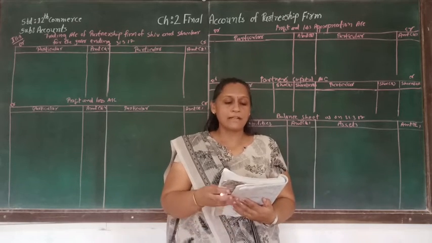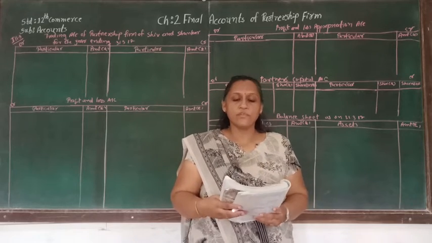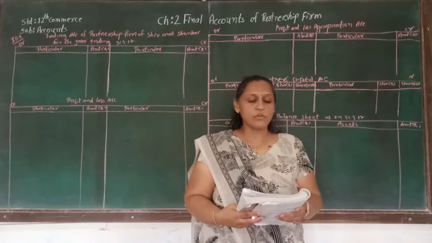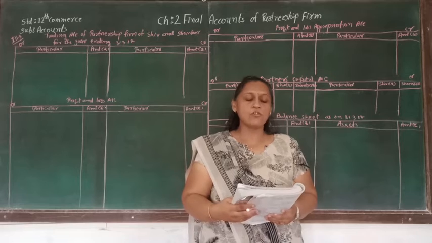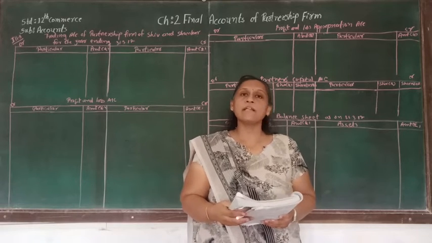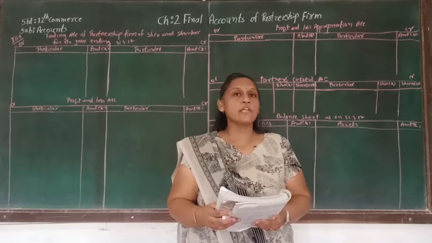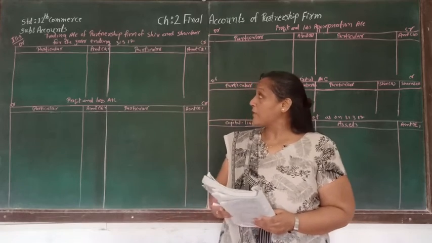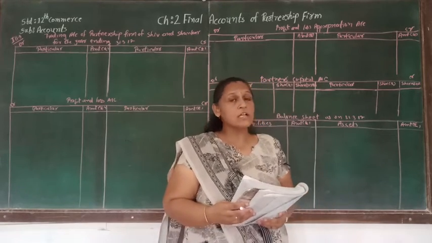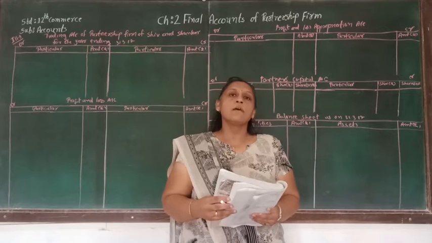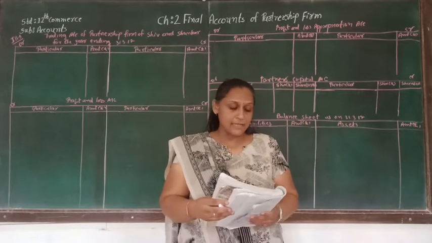Siva and Sankar are the partners of a partnership firm sharing profit and loss in equal proportion. From the following trial balance as on 31st 3/17 and adjustments, prepare final account. So here in the final account we are going to prepare trading account, profit and loss account, profit and loss appropriation account, partners capital account as well as balance sheet.